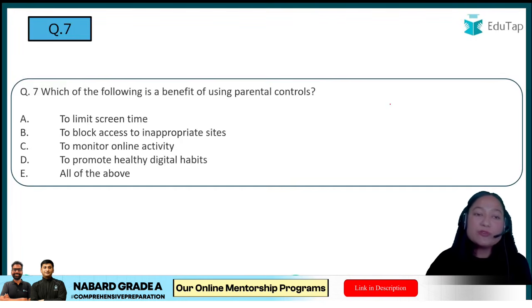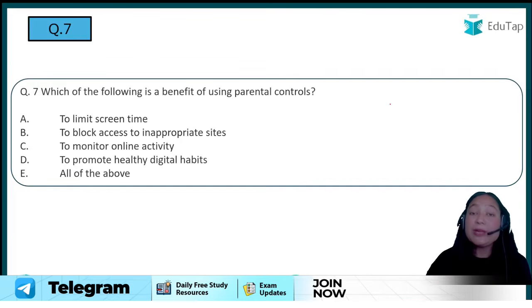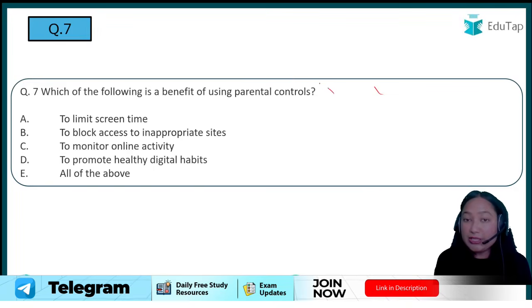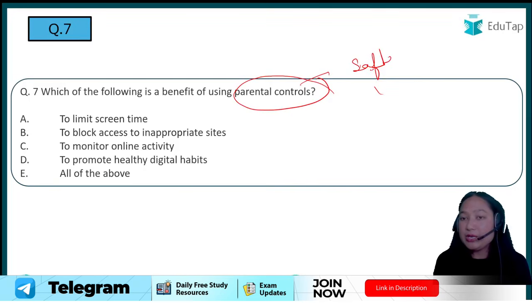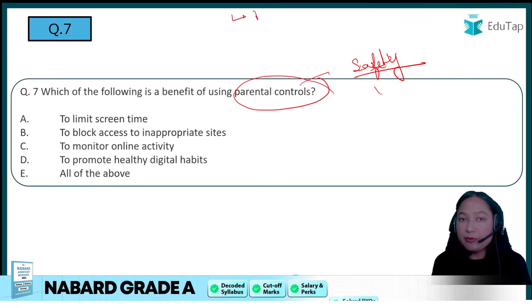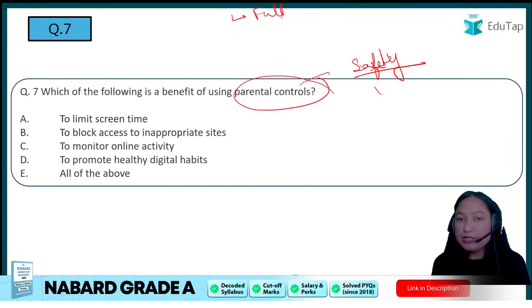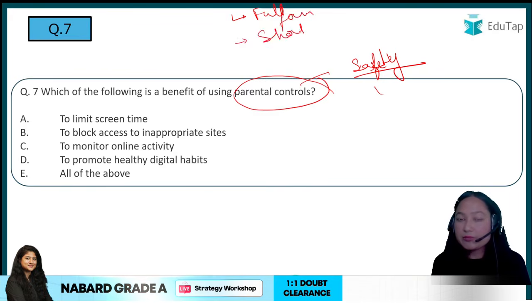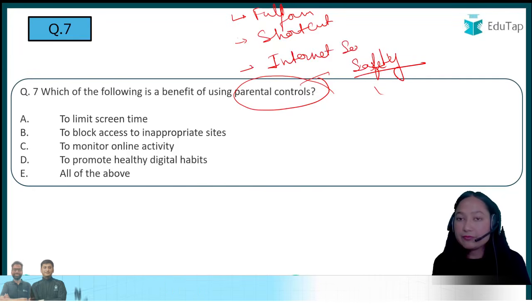Next is, which of the following is a benefit of using parental control? Parental control, another important question from internet safety. Another question that you are getting from internet safety, okay? So here you need to tell, which 3 topics have we discussed so far? Full forms, very important thing. Then we have our shortcuts, very important, and third is internet or computer safety.